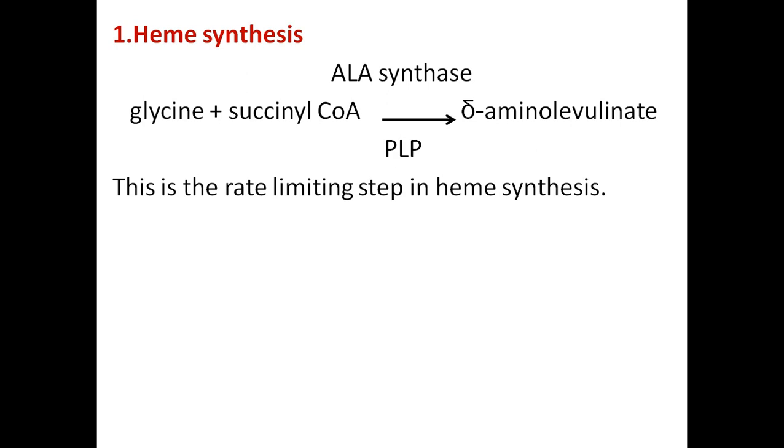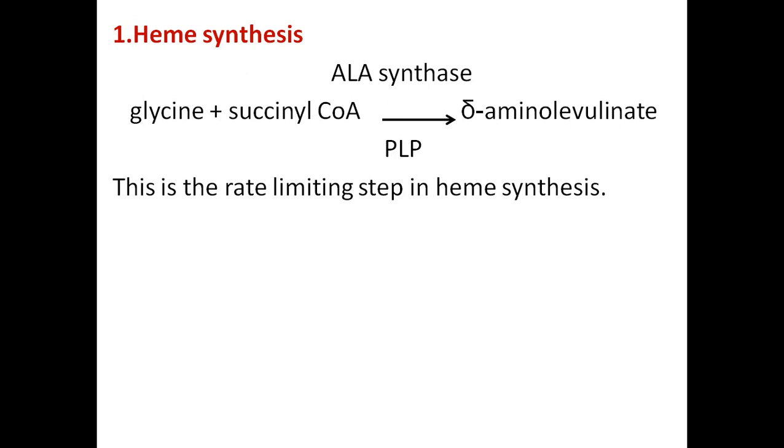Glycine plus succinyl CoA, by the action of the enzyme ALA synthase, are condensed and result in the formation of a compound called delta aminolevulinic acid, also called delta aminolevulinate. This reaction is catalyzed by the enzyme ALA synthase, and PLP, pyridoxal phosphate, is required as a coenzyme for this reaction. This is the rate limiting step of heme synthesis.